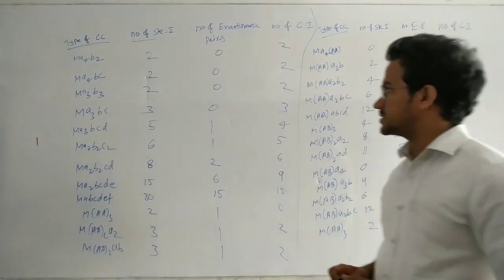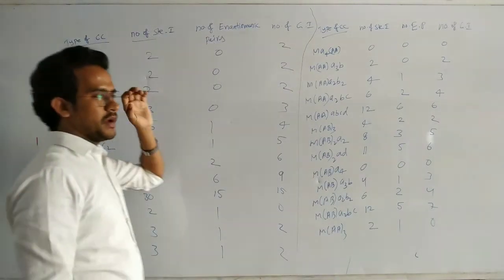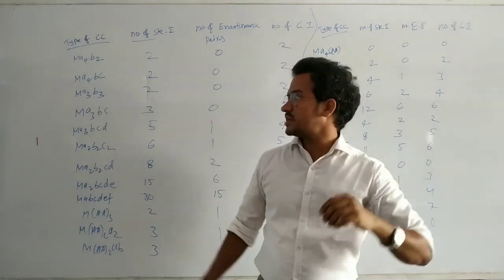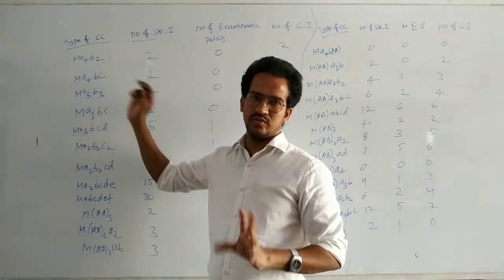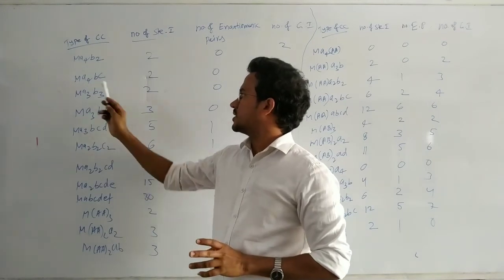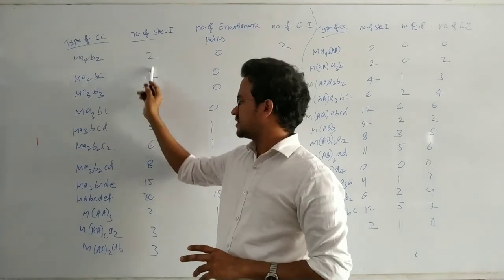Here, the Ma4B2 type complex compound means 4 monodentate ligands of one type and 2 of another type. You can solve the numbers totally.